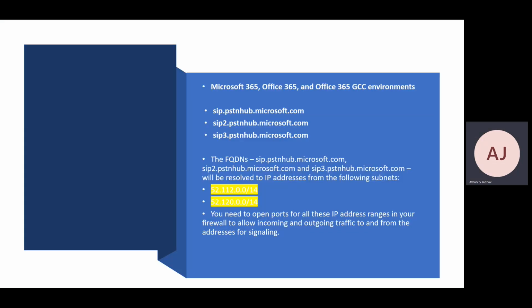These FQDNs will be resolved to IP addresses from the following subnets. So you need to open the ports for all these IP address ranges in your firewall to allow incoming and outgoing traffic for the signaling. So these are the two IP addresses in yellow.